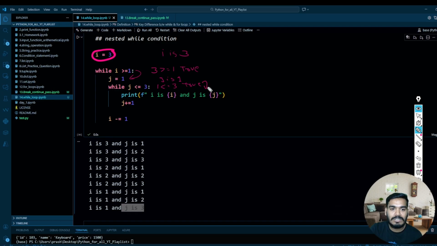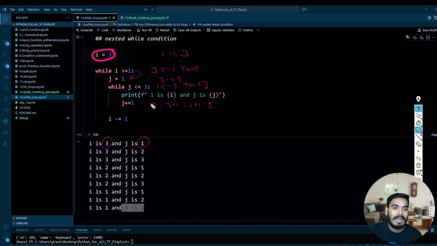After that, it will come to this line of code where i is 3 and j is 1. Then after that, you are increasing your j. So over here, your j will become 2. j equal to j plus 1. The meaning of this is this. Then it will become 1 plus 1, which is equal to 2.